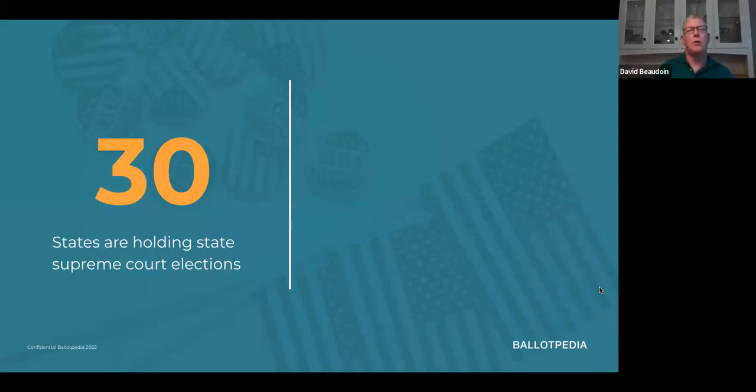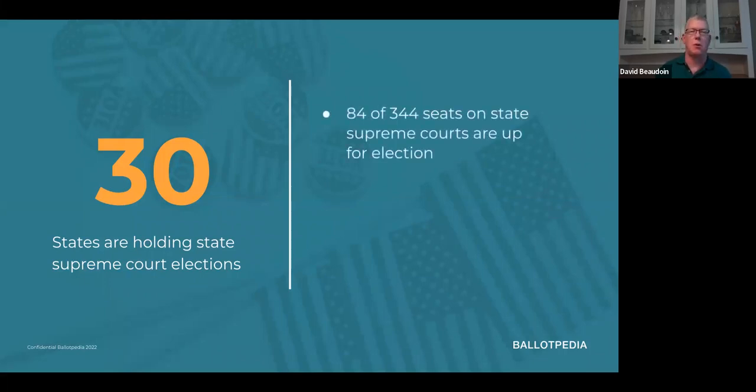Yeah, we really wanted to include one of these races on the list because state Supreme Courts are becoming much more prominent. Historically, maybe they haven't gotten the same level of attention, but that's increasing. And actually 30 states are holding state Supreme Court elections this year. In total, 84 of the 344 seats on various state Supreme Courts across the country are going to be up for election this year.